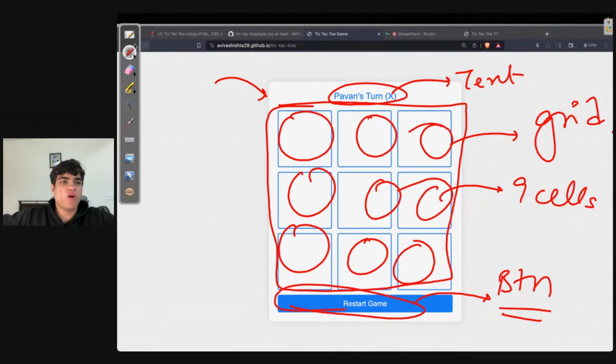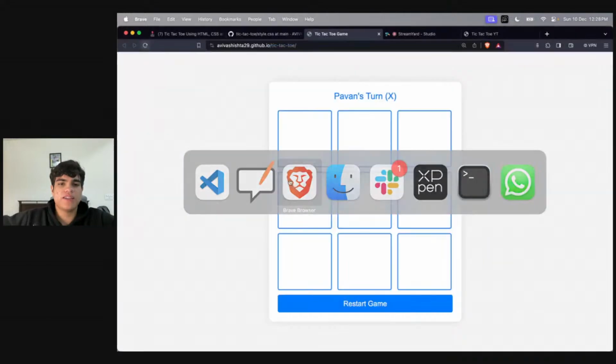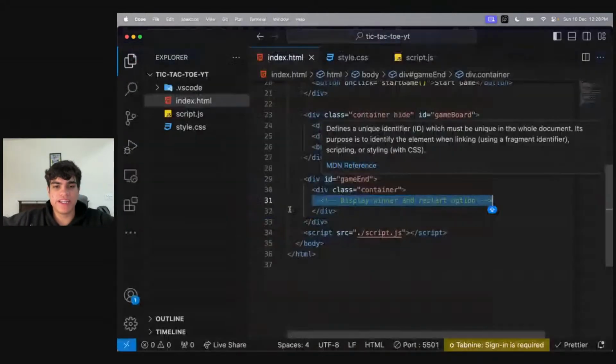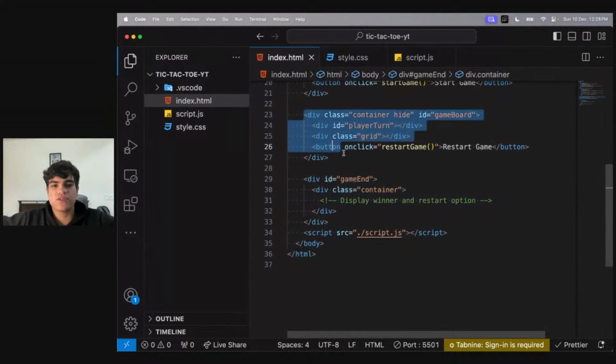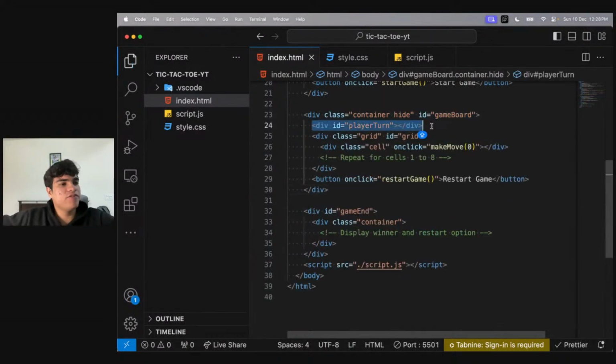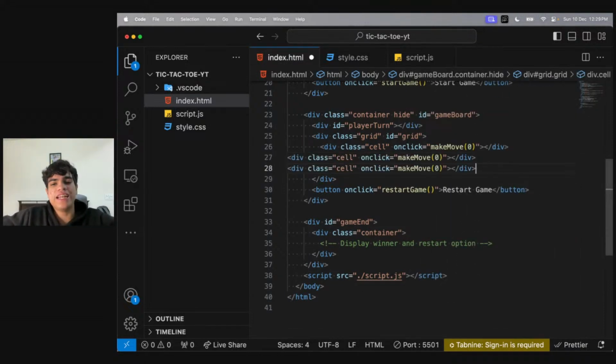So basically, what will my grid contain? My game will contain nothing but this. Have a look at this. So this is my game board. It has a player turn for the text. So this will be the text. This will be my grid. Now this grid will contain 9 cells. So look at this. These cells are starting from 0 and they're going till 8.